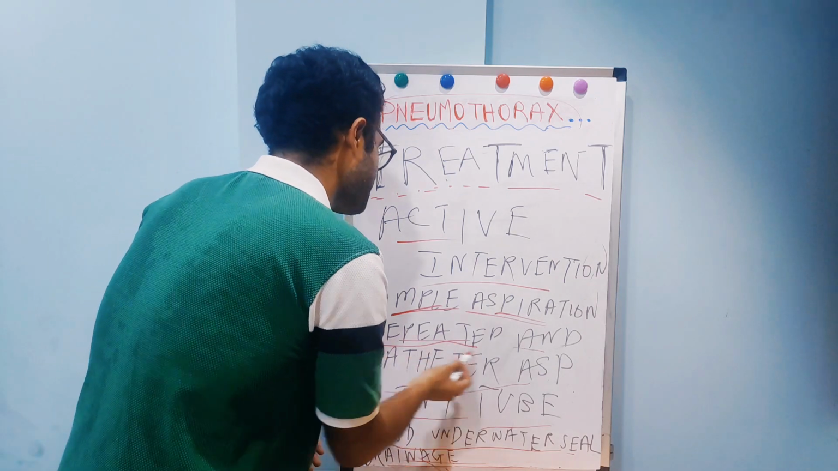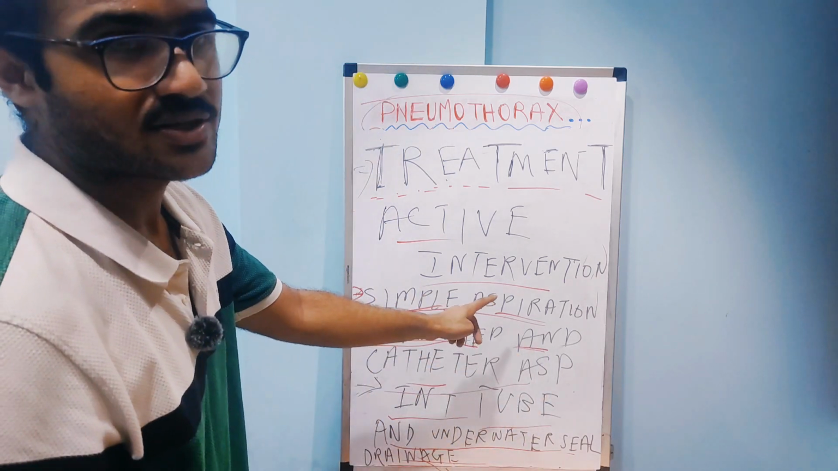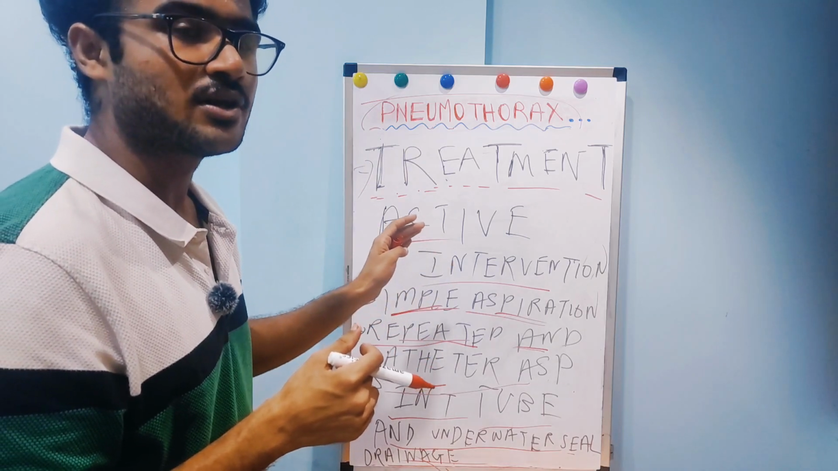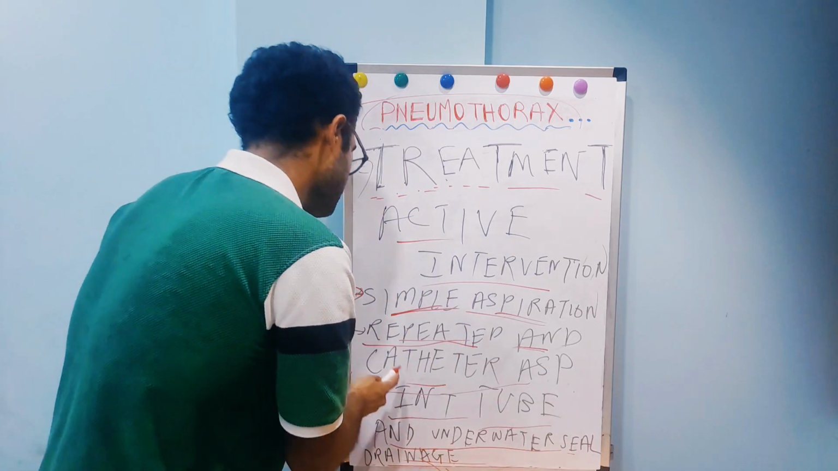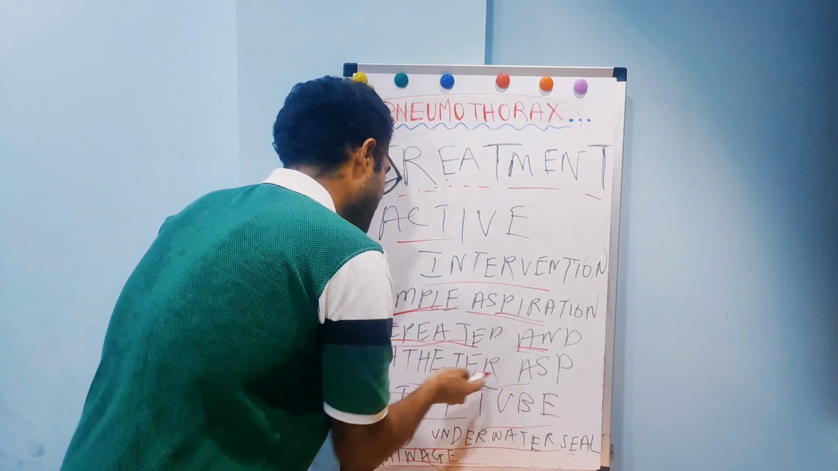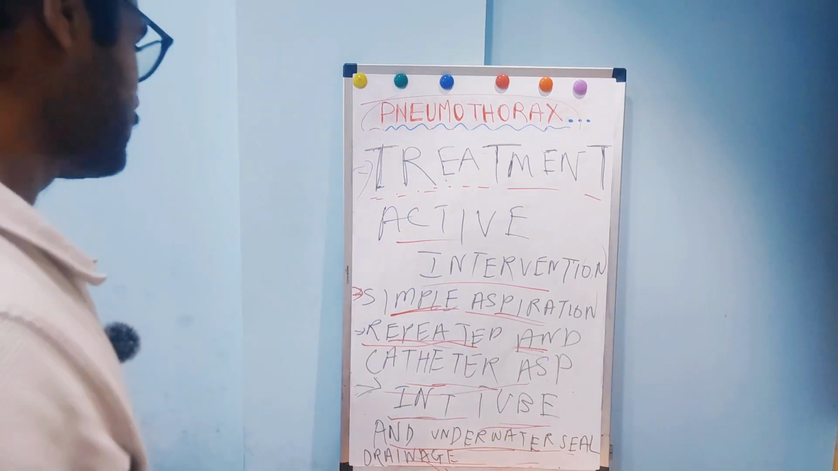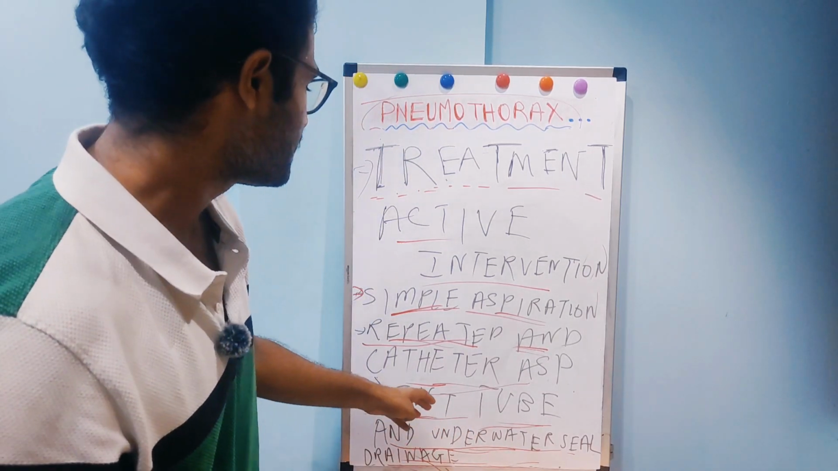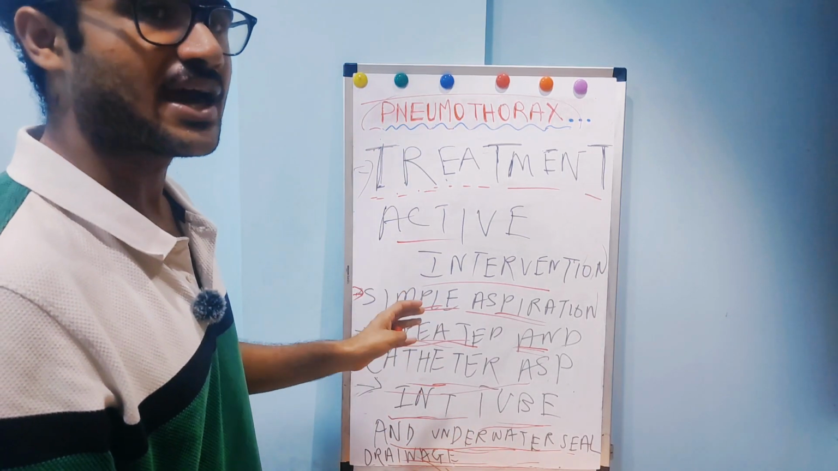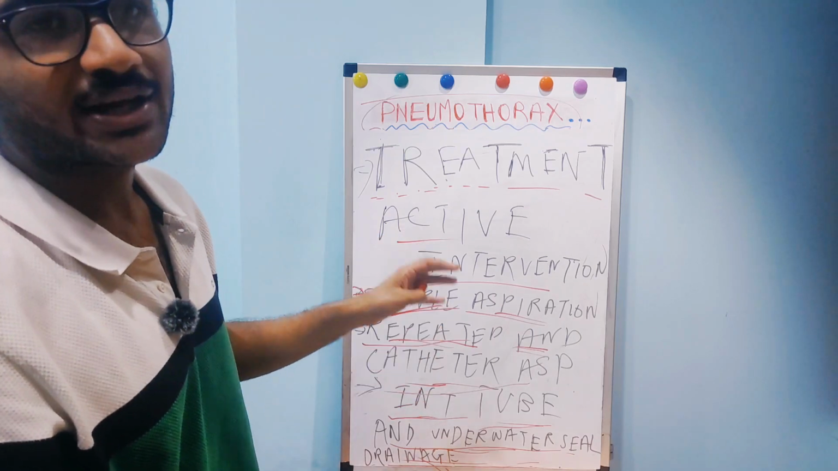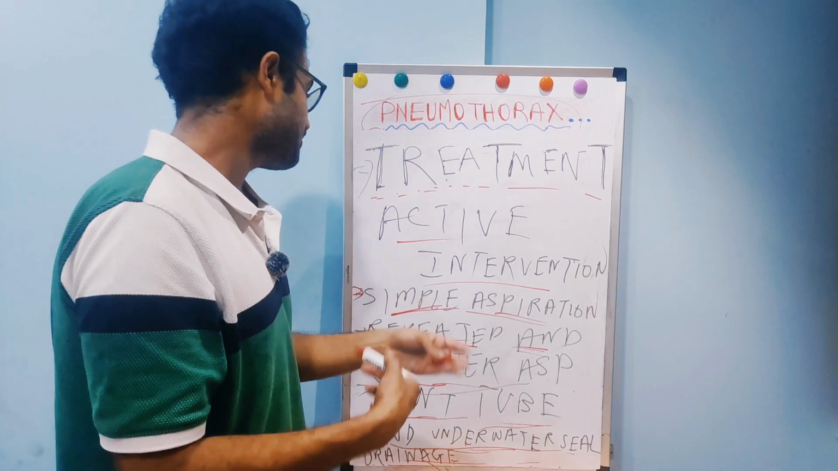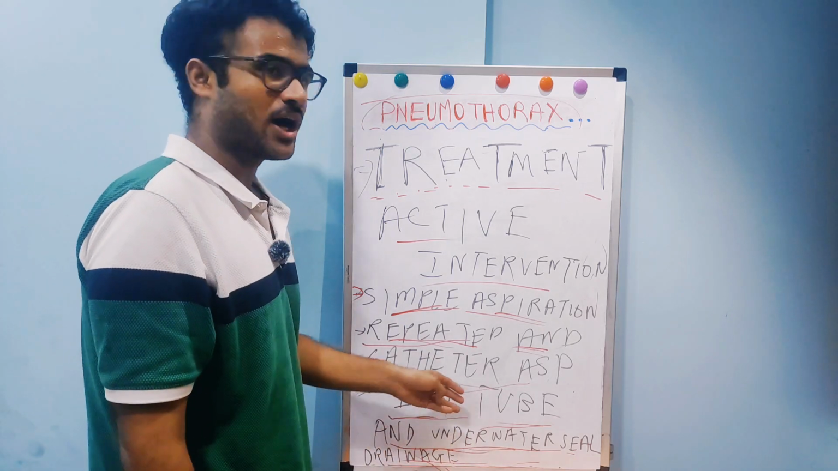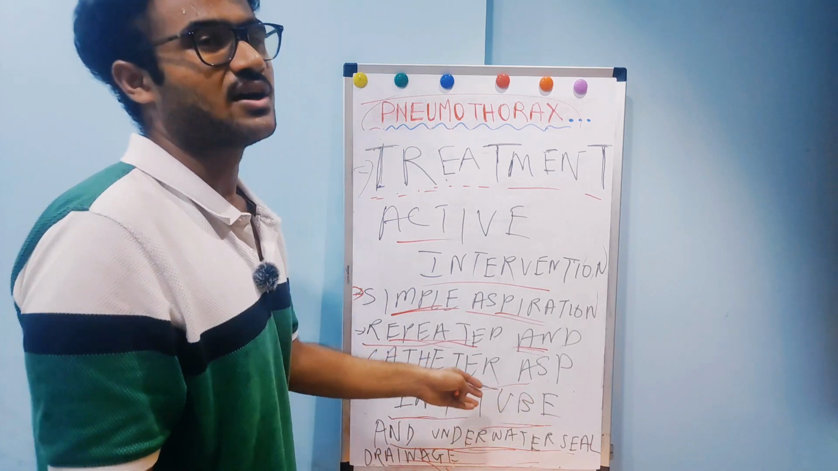Now repeated and catheter aspiration, this is done if simple aspiration is unsuccessful and less than 2.5 liters of air is aspirated. So that is repeated and catheter aspiration. This is the second one. Third is the intercostal tube and underwater seal drainage. Here we suck the air using suction systems. It is done after 48 hours, and it is done if there is persistent leakage of the air. High volume, low pressure suction systems are used.